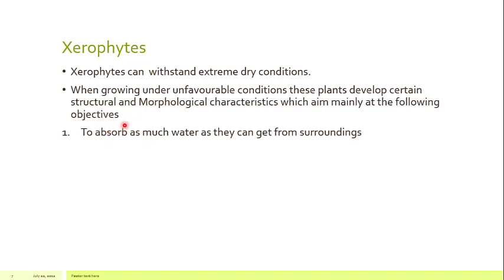First of all, these are the main four objectives: to absorb as much water as they can get from the surroundings. The first objective of these xerophytes is to absorb as much water as they can, because there is a water scarcity, water drought, or we can say drought conditions, and plants make certain adaptations so as to get more and more water from the surroundings.